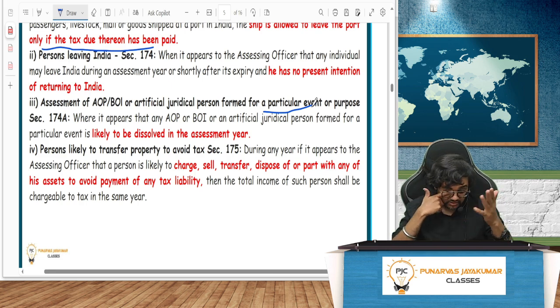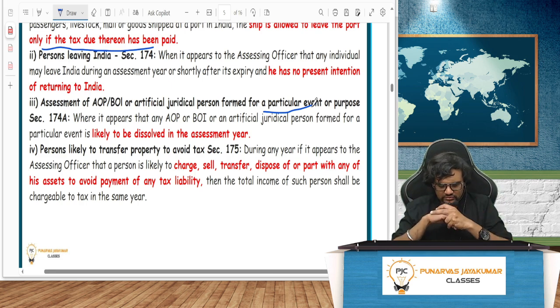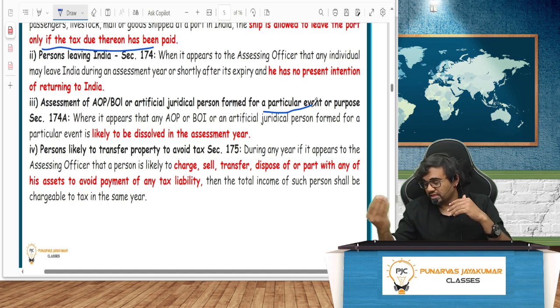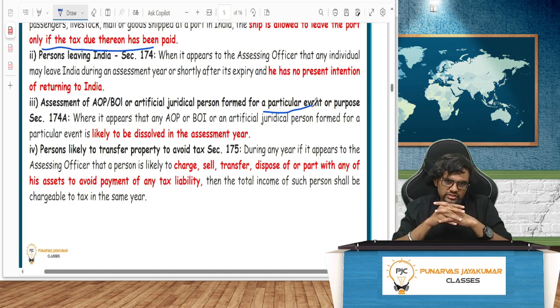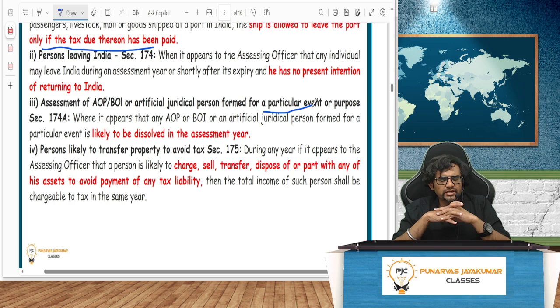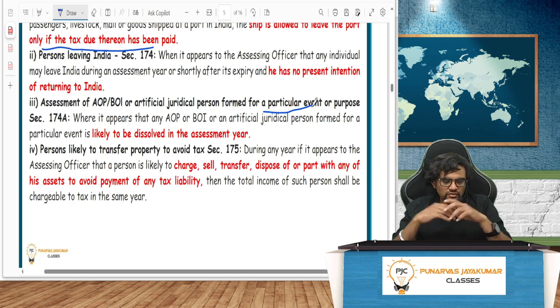So let's say on December 31st we have a party, and many people sell passes of 500 rupees each, and we call some good celebrities. Even after paying out all these things, we are still left with 4 lakh rupees. Ideally the assessment will happen next year. But the intention is not there to continue. It is only an association for one purpose. December 31st party, that is over. So that can be assessed in that year only. If it is likely to be dissolved in the assessment year, then the previous year only you have to pay the tax.